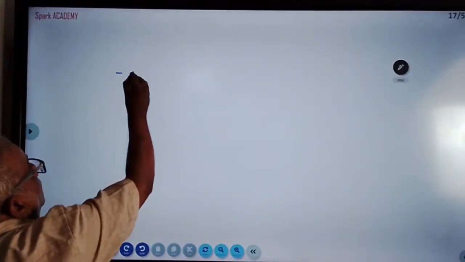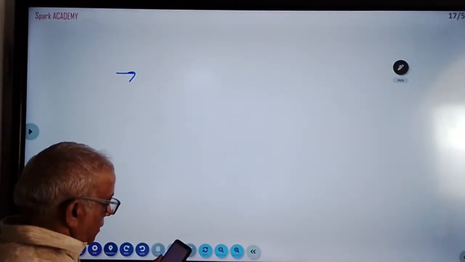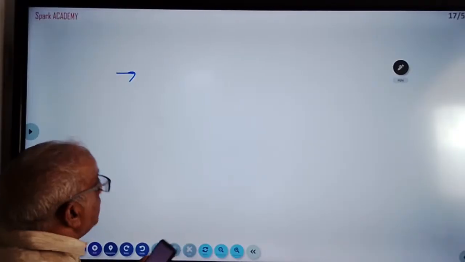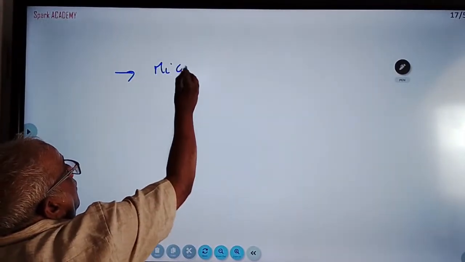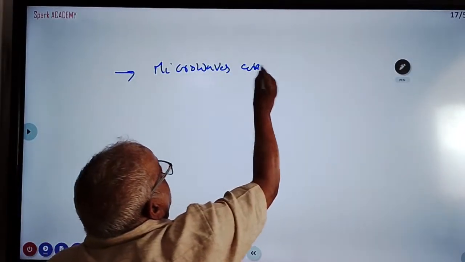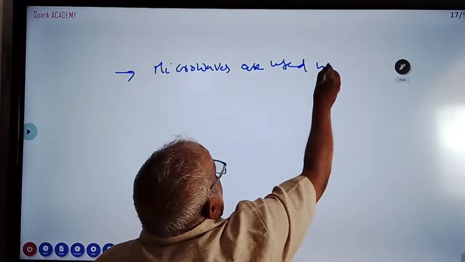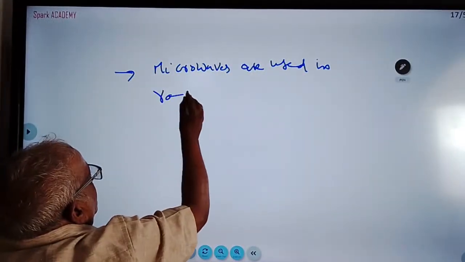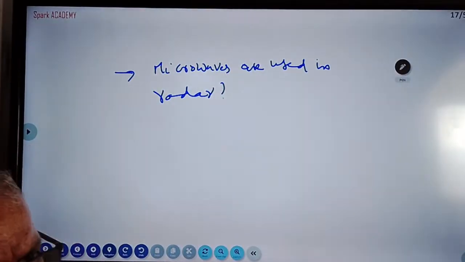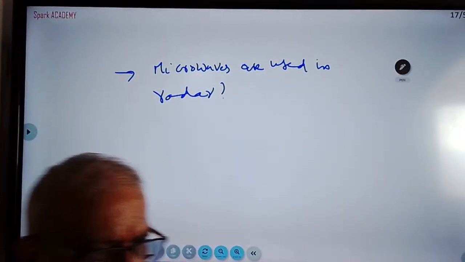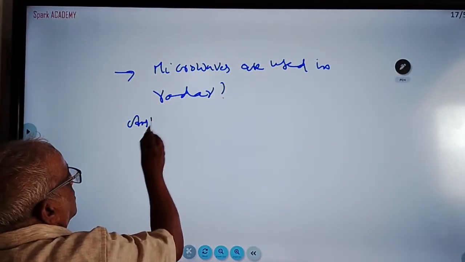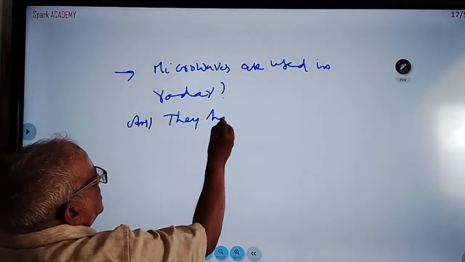What is the principle of radar? Microwaves are used in radars. Why are microwaves used?